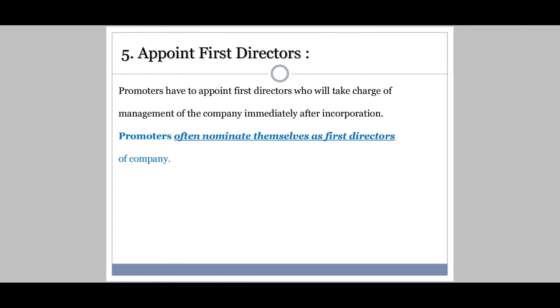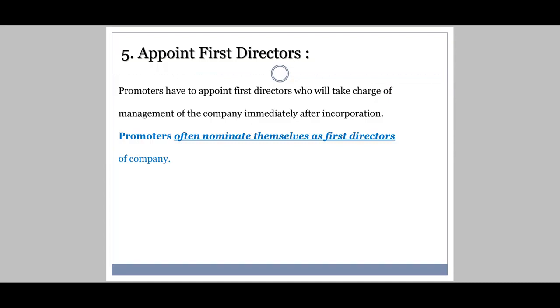And coming to the last stage, appoint first directors. Promoters have to appoint first directors who will take charge, who will be in that position to manage the company immediately after it is formed. You need a person to manage the company.